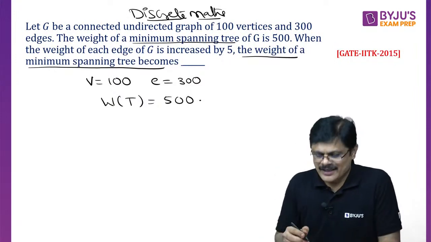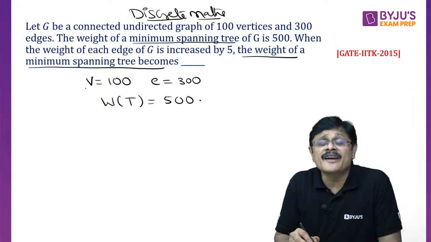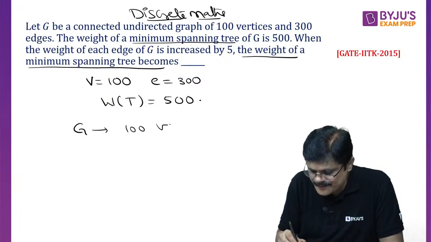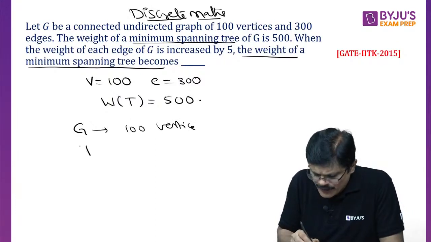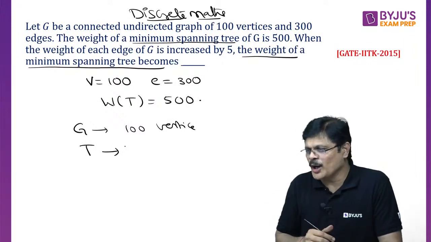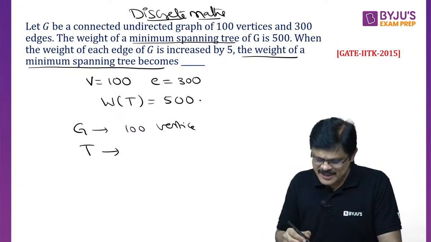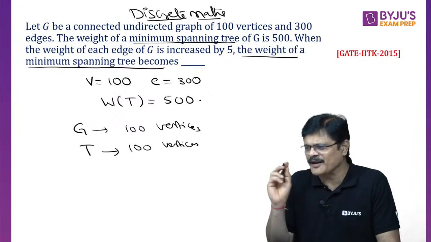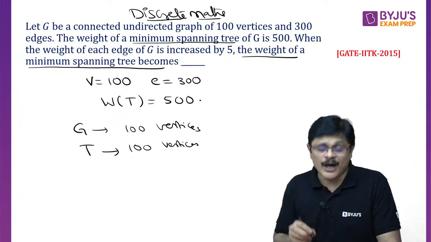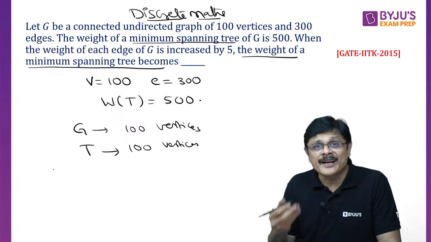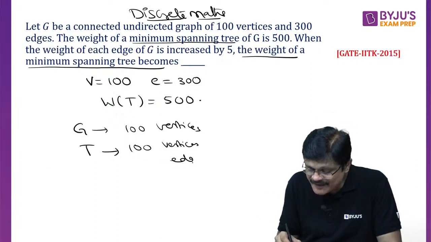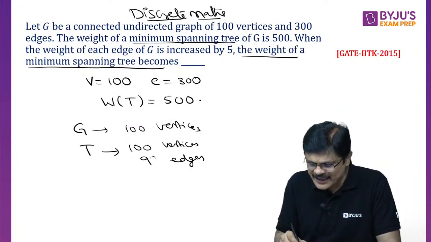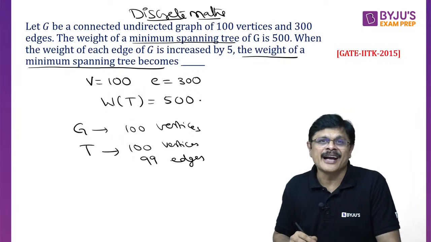See, my dear friends, this graph is having 100 vertices. What about the number of vertices in this spanning tree? In the spanning tree also we'll have 100 vertices. Now, if it is having 100 vertices, how many edges is it having? A spanning tree with 100 vertices means 99 edges.